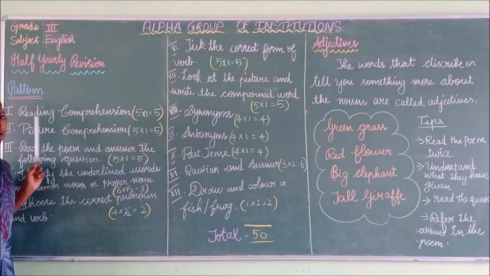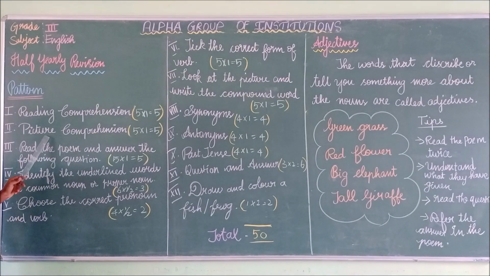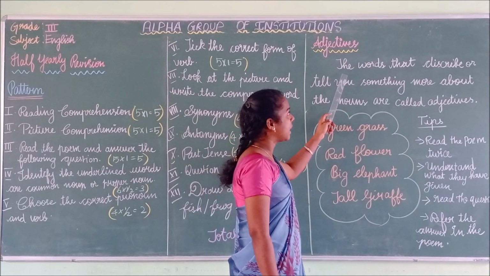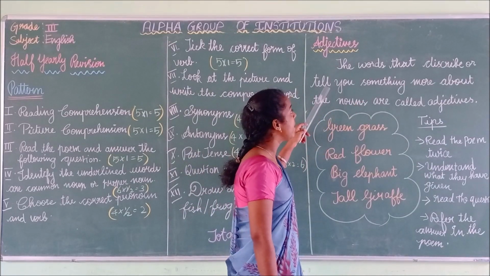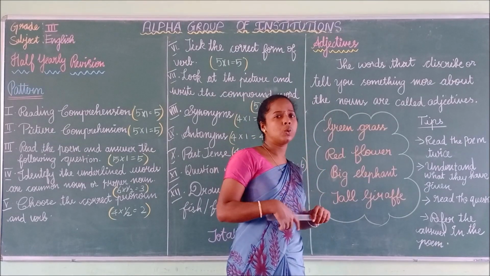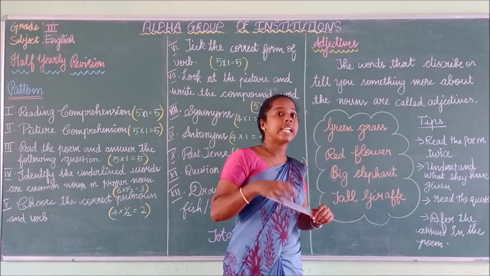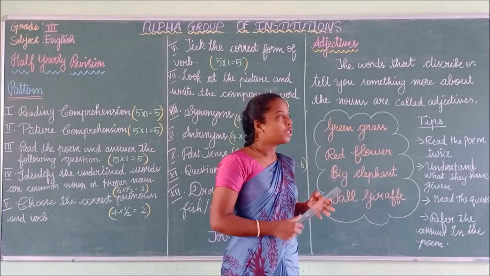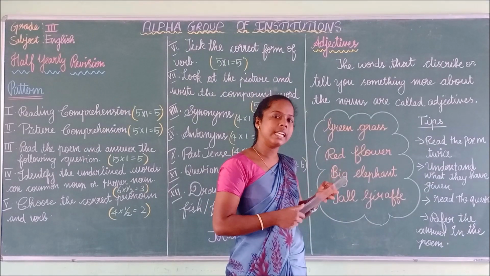Have you understood, children, how to write reading comprehension and picture comprehension? Very good. Let us see how to do this. Read the poem and answer the following questions. Before that, you have to understand what is an adjective. Let us see what is an adjective. Adjectives are the words that describe or tell you something more about the nouns. Tell me, children, what are nouns? Nouns are the name of a person, place, thing or an animal. So it names a person, place, thing or an animal.